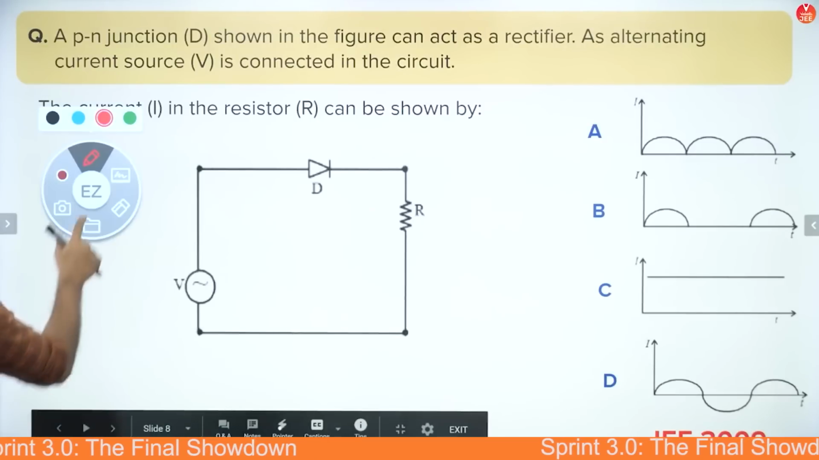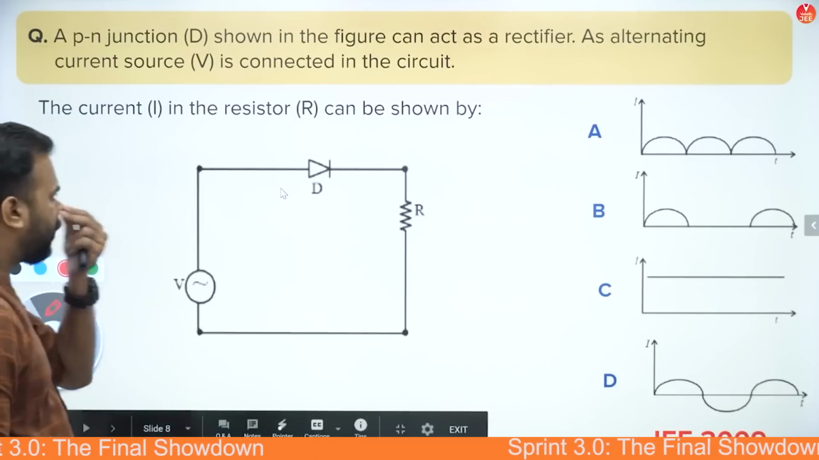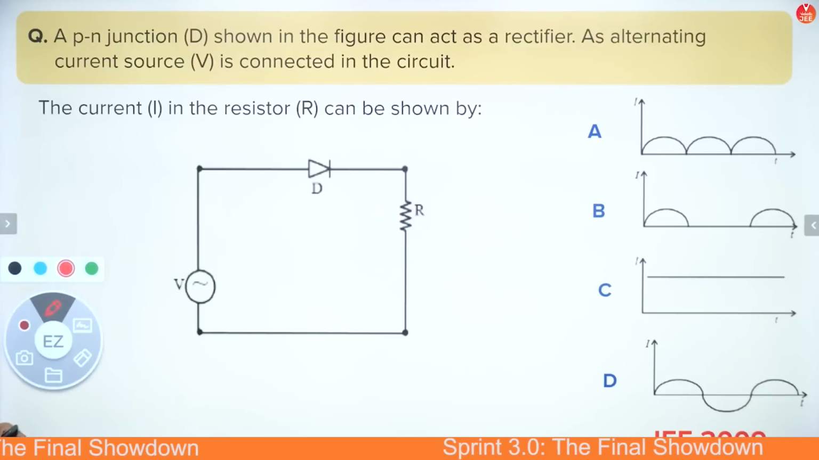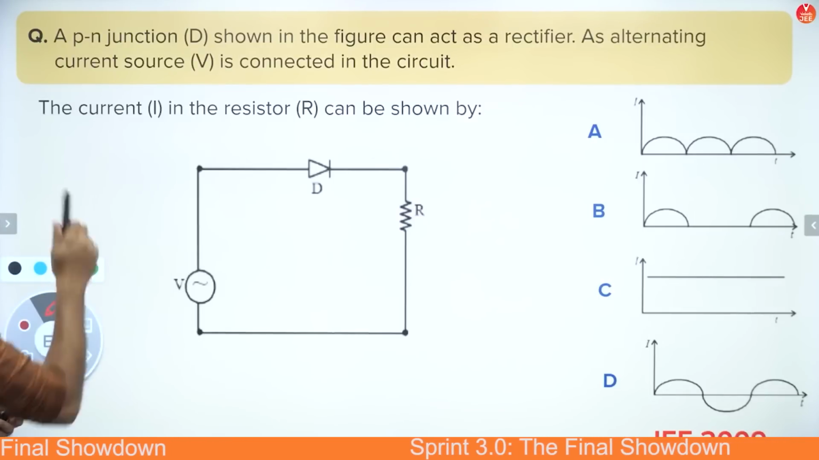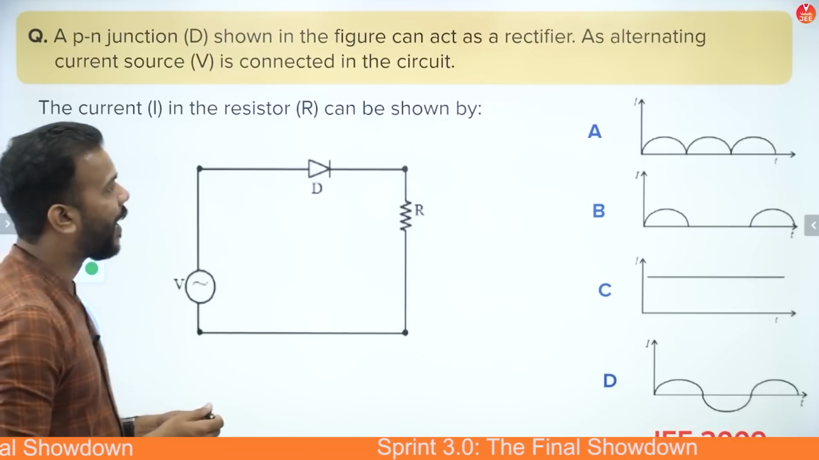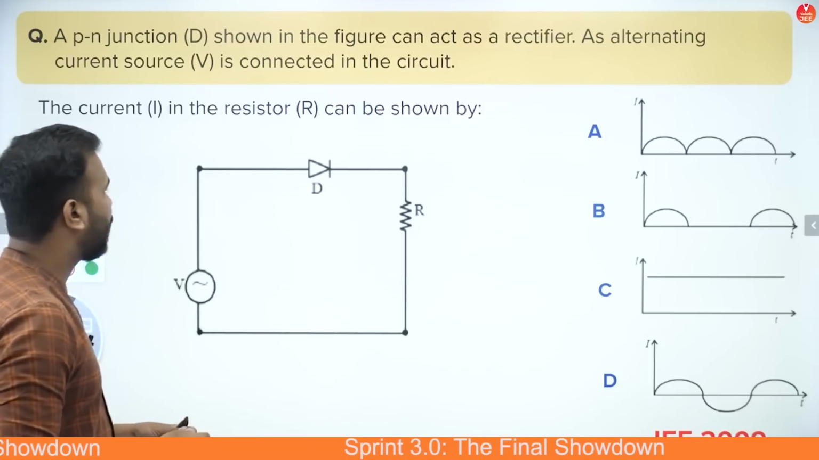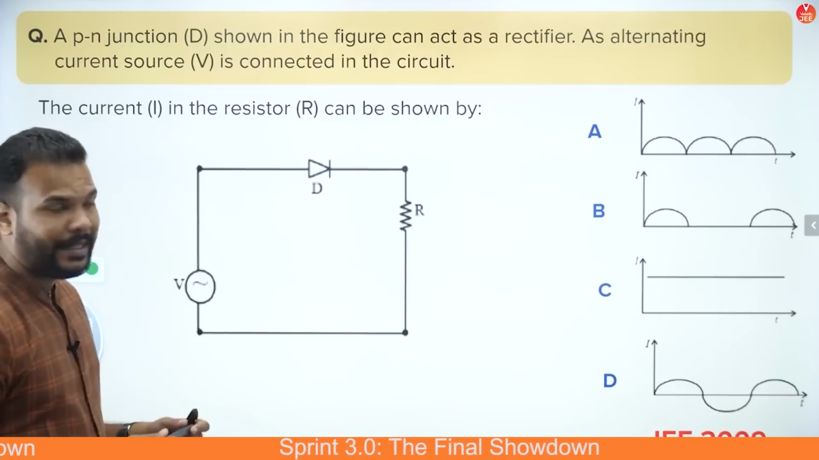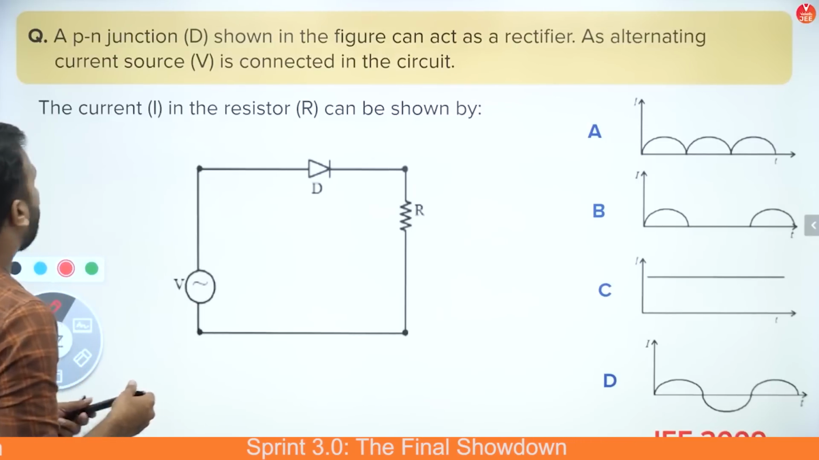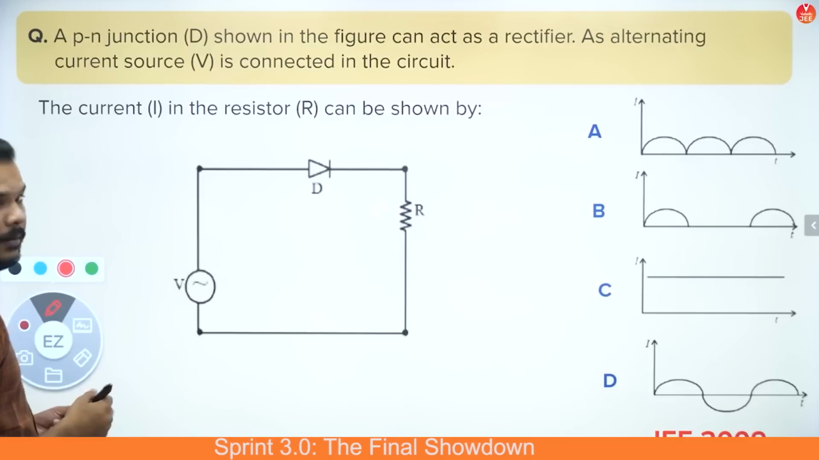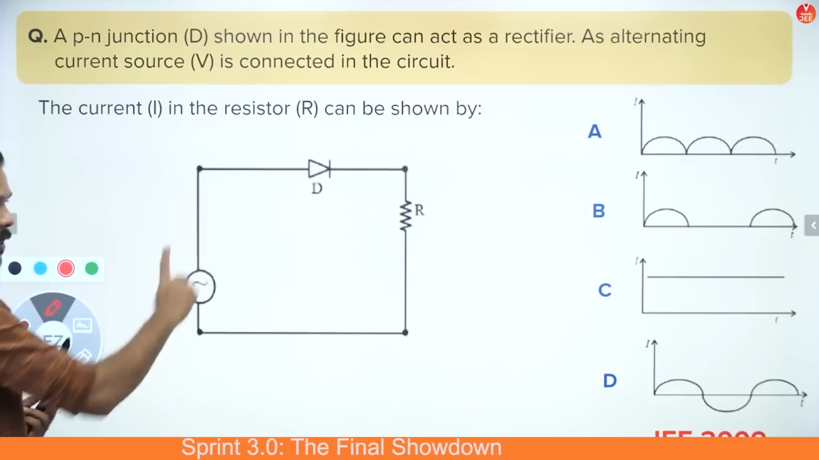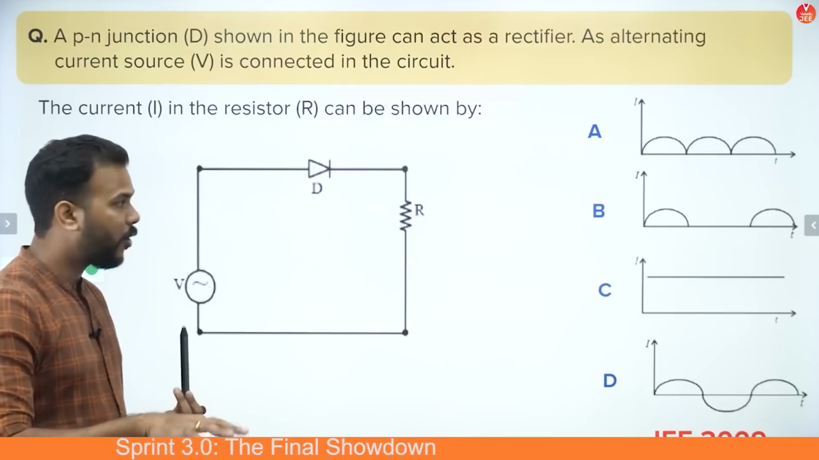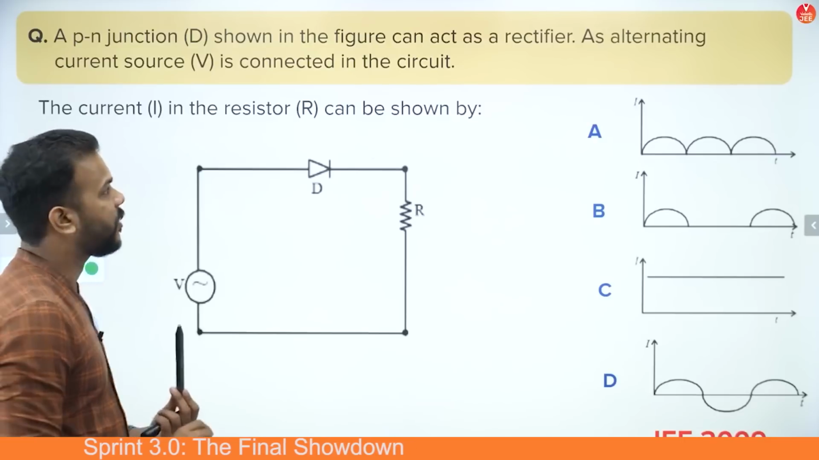Now let's have a look at another question from diode, and an even further simplified question. This is basically diode as a rectifier, and the question says that the PN junction diode shown in the figure can act as a rectifier, and this is basically a single wave rectifier. As you can see, there is only a single diode connected. As an alternating current source is now connected, the polarity will keep on changing, the direction of current will change. That means there will be a time when the diode will be forward biased and reverse biased as well.